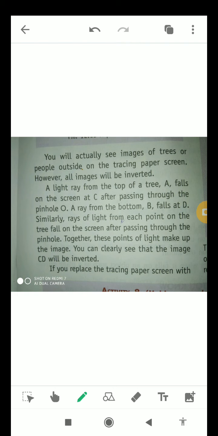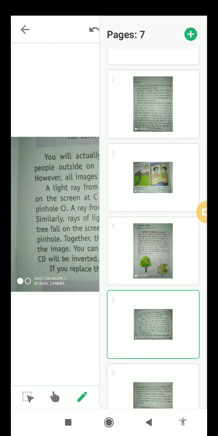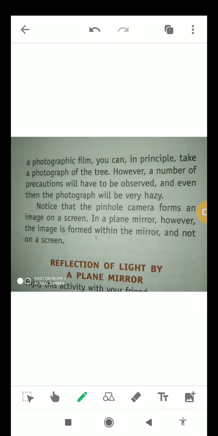Now, if you replace the tracing paper screen with a photographic film, you can in principle take a photograph of the tree. However, a number of precautions will have to be observed, and even then the photograph will be very hazy, so it will not be clear. We can say blurred as well. Notice that the pinhole camera forms an image on a screen, whereas in a plane mirror the image is formed within the mirror and not on the screen. So the image is always formed in the mirror and not on the screen.